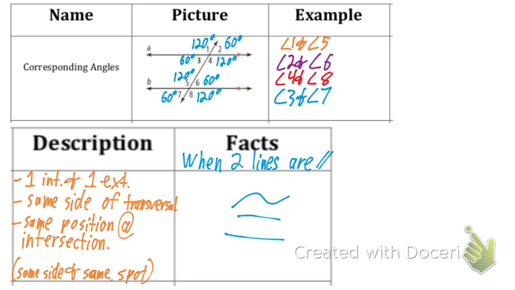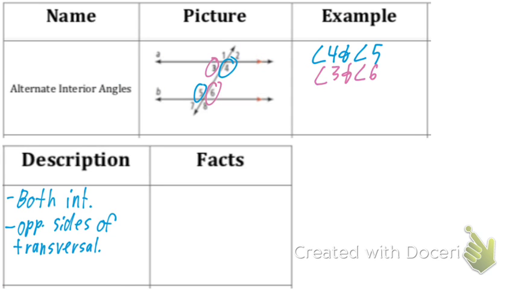Do we also see something about alternate interior angles, like angles 3 and 6? What do we notice about those? Congruent. What about angles 5 and 4? Those are congruent. That's another thing we can write here: alternate interior angles, when the two lines are parallel, are congruent.